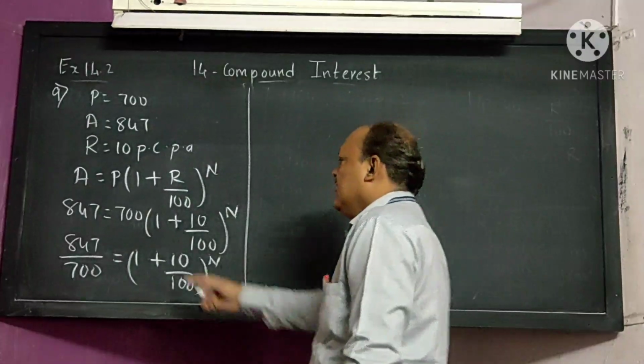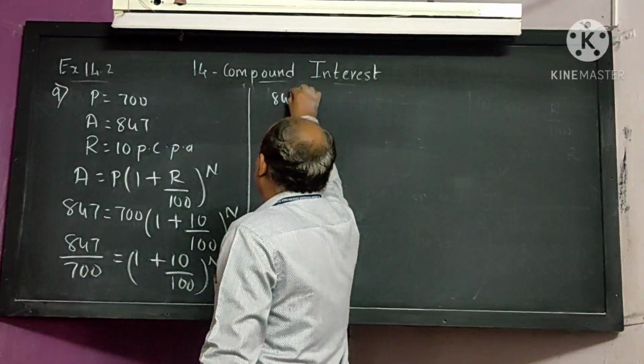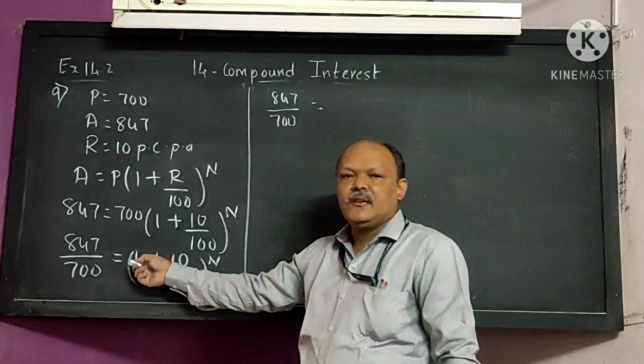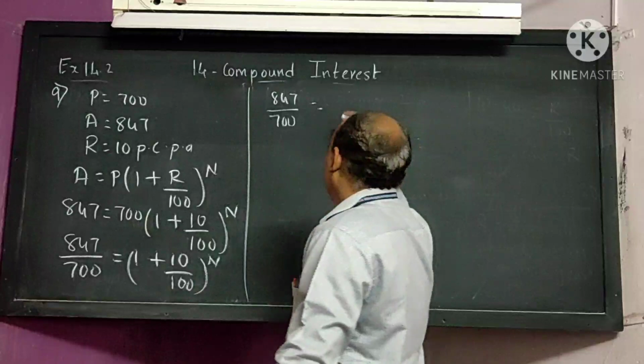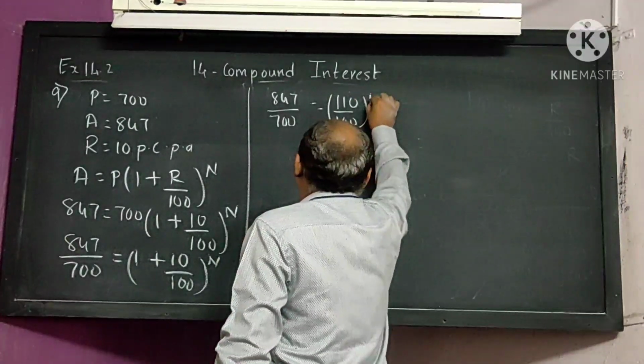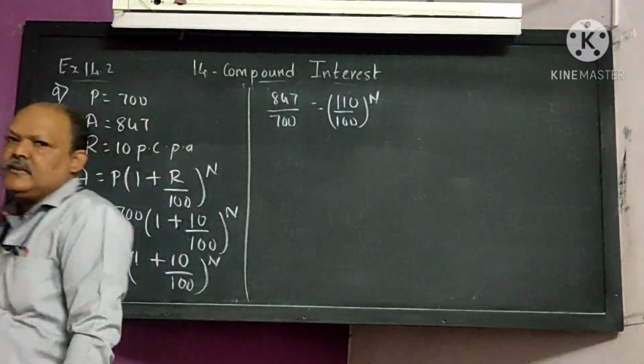So what will we get over here? 847 upon 700 equals, taking the LCM as 100, 100 plus 10, which is 110 upon 100, raised to N. Any doubt here, students?